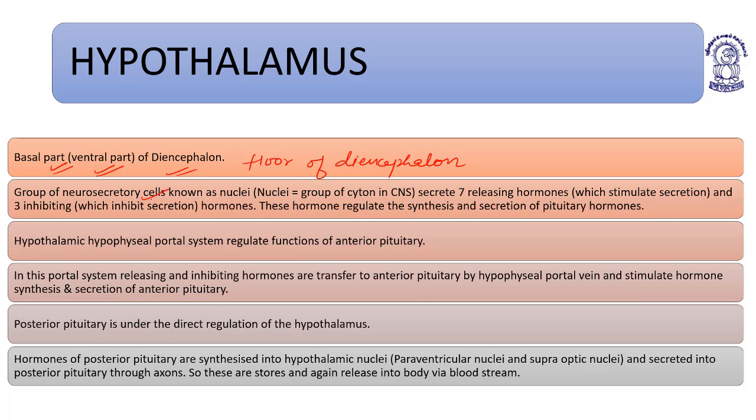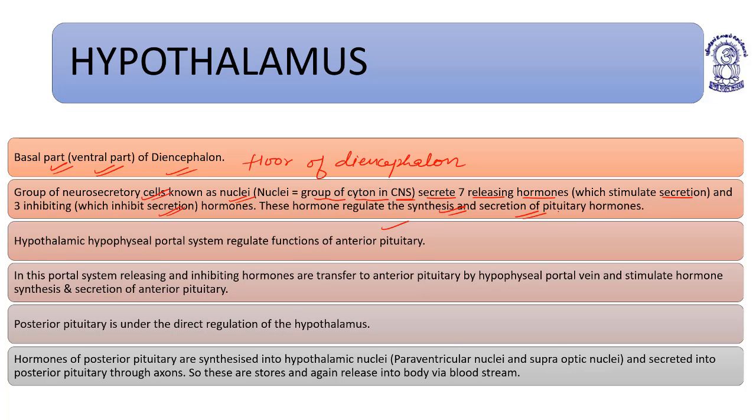They contain groups of neurosecretory cells such as nuclei. Nuclei are groups of cytons in the central nervous system. They secrete seven releasing hormones which stimulate secretion and three inhibiting hormones which inhibit the secretions. These hormones regulate the synthesis and secretion of pituitary hormones.